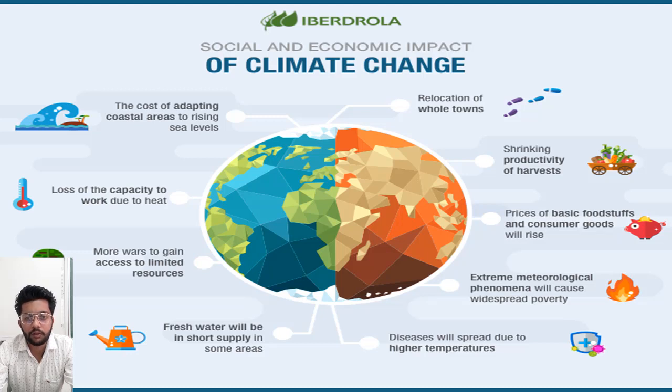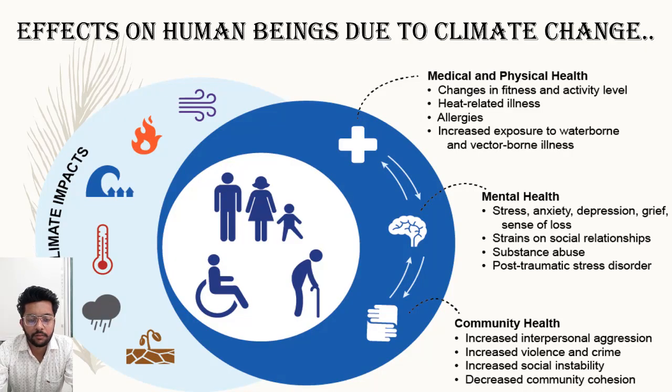Now what are the consequences on the human beings? Like health issues. What health issues can occur to the human beings? Medical and physical health. Changes in fitness and activity level. Our activity level decreases, we become obsessed and we can't work properly. Heat related illness, allergies, increased exposure to waterborne and vector-borne illness. We can't get clean drinking water, so waterborne disease and vector-borne disease will spread.